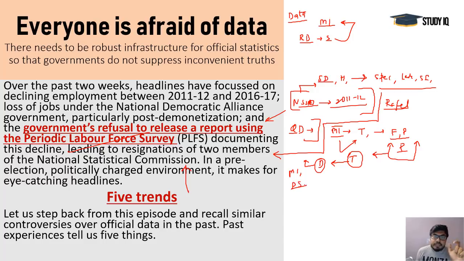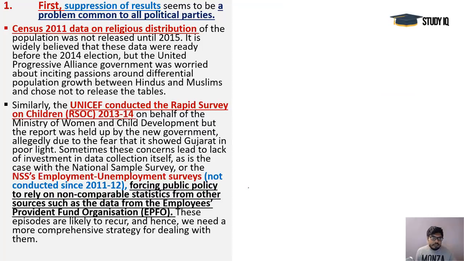So this is the issue of data suppression, means you are not releasing them, you are not making them open. So 5 trends we can see here. With the first trend, suppression of results seem to be a problem common to all the political parties. We know all the political parties today, their only aim is to gain votes and to remain in power. And if that thing is not possible, then to remain in opposition at least, so that many burning issues will keep coming and they will be remaining in highlight. Okay, so it is always a problem. Data is always a problem, and that's why they try these kind of things.